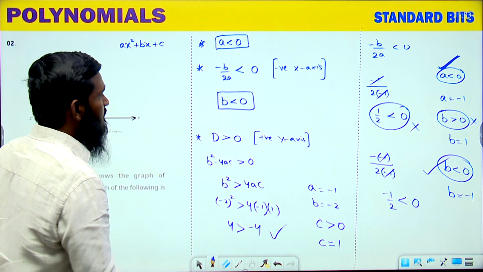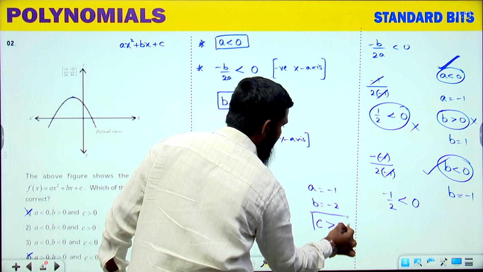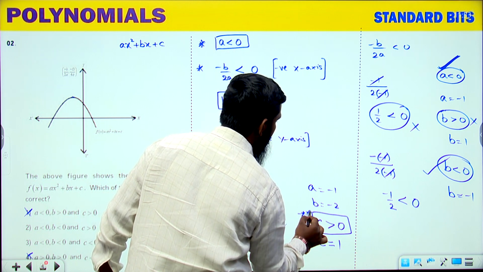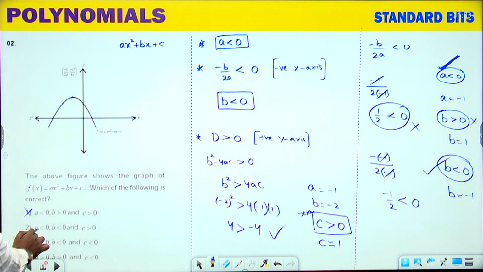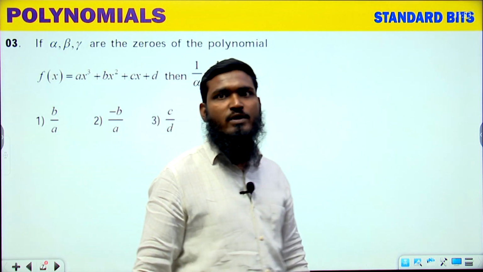So, that is why what we have taken, C is greater than 0, this part, and A, B value is what? Less than 0. So, let us go with option number 2 over here. A is less than 0, B is less than 0 and C is greater than 0. Option number 2 is correct. Now, let us go with the next question over here.